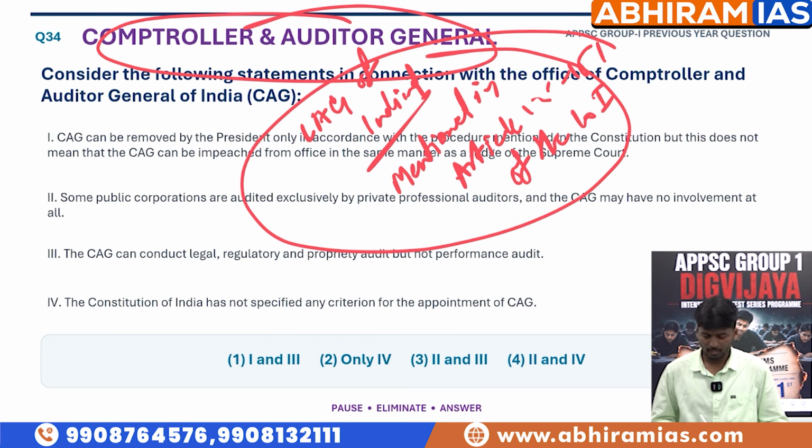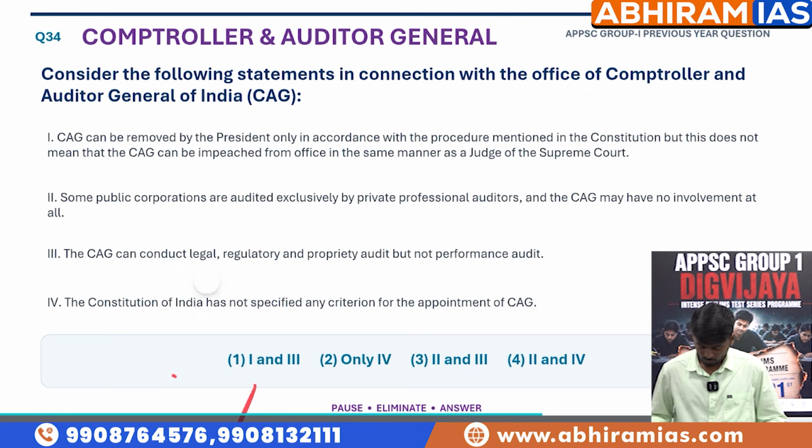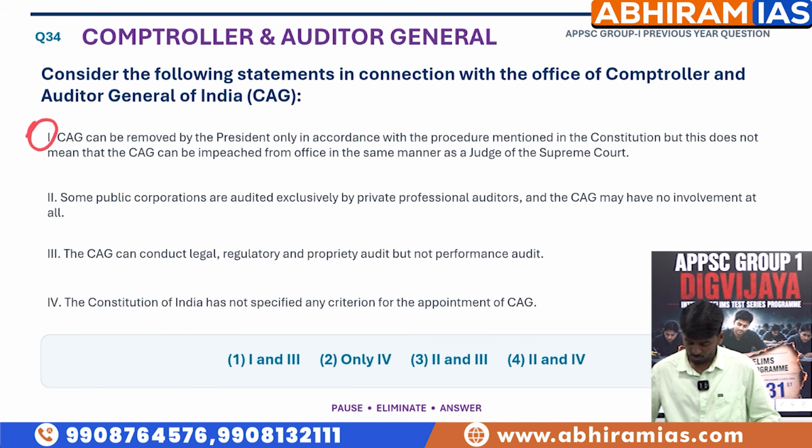This is the basic information we should have in mind before solving this question. Now, consider the following statements in connection with the office of the CAG. Statement 1: the CAG can be removed by the President only in accordance with the procedure mentioned in the Constitution.